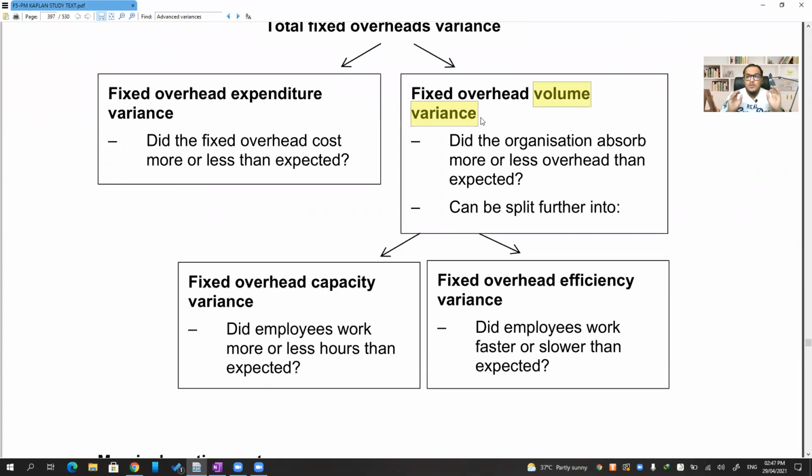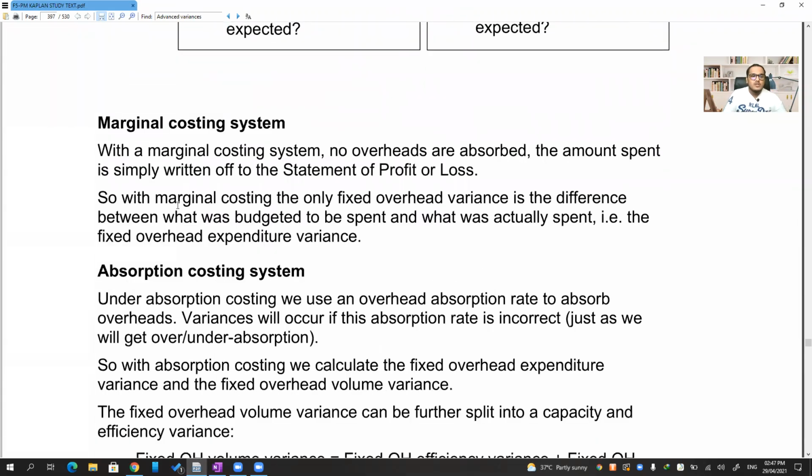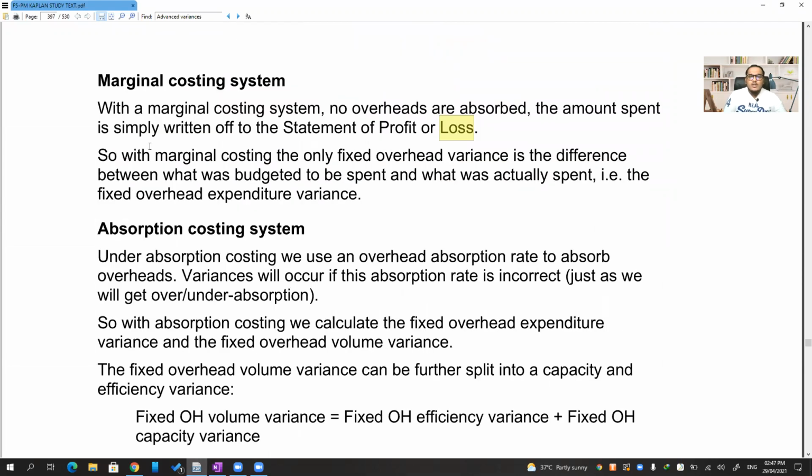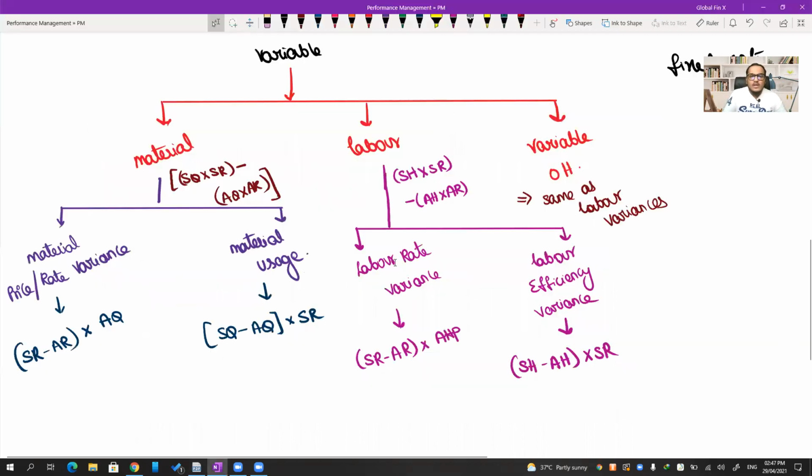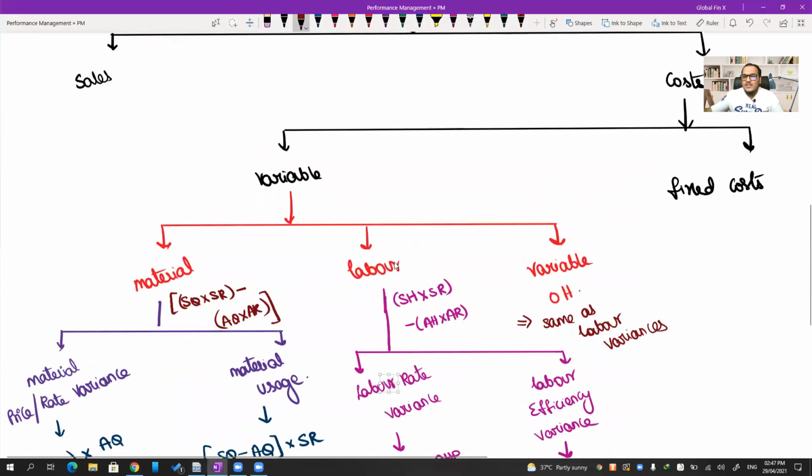No need to worry about volume variance if I'm following marginal costing. Look at this. In the marginal costing system, overheads are not absorbed. The amount spent is simply written off to the statement of profit and loss as a period cost. So in marginal costing, the only fixed overhead variance is the difference between what was budgeted and what is actually spent. That's all.